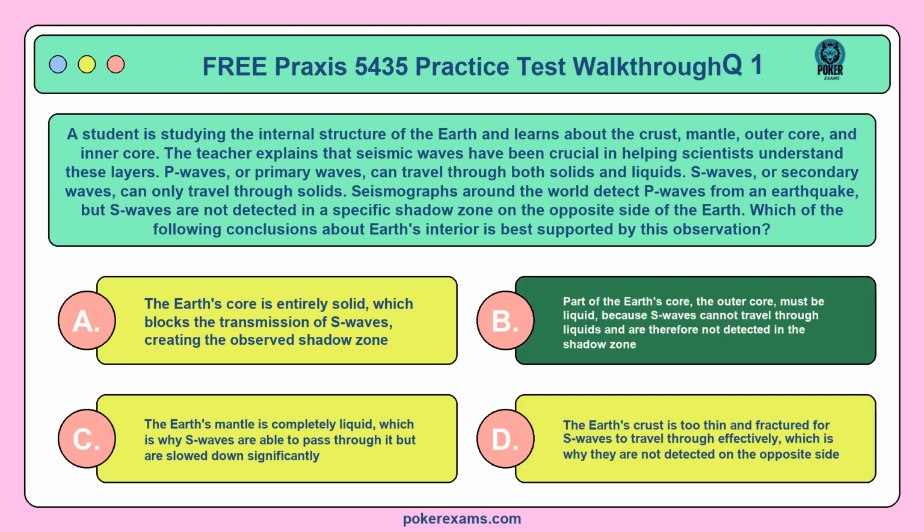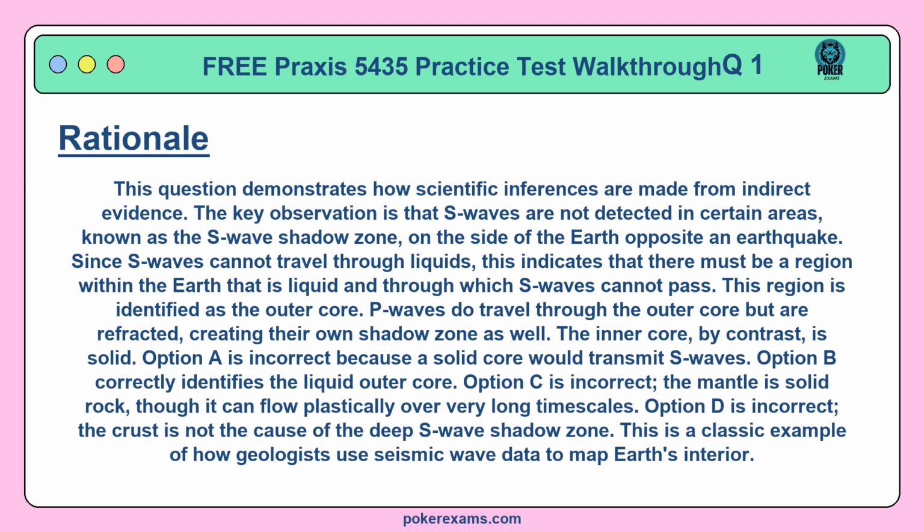The correct answer is B. This question demonstrates how scientific inferences are made from indirect evidence. The key observation is that S waves are not detected in certain areas, known as the S-wave shadow zone, on the side of the Earth opposite an earthquake. Since S waves cannot travel through liquids, this indicates that there must be a region within the Earth that is liquid and through which S waves cannot pass. This region is identified as the outer core. P waves do travel through the outer core but are refracted, creating their own shadow zone as well. The inner core, by contrast, is solid.